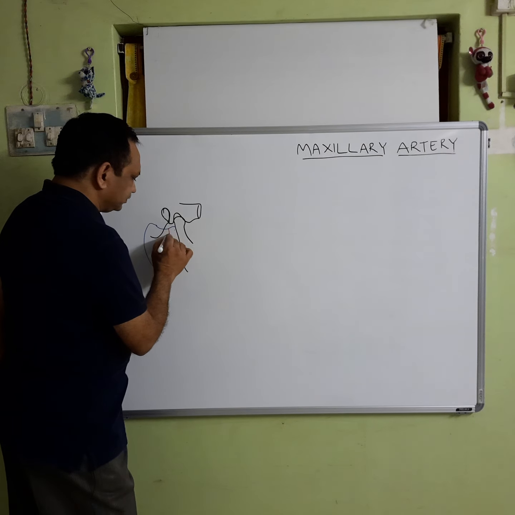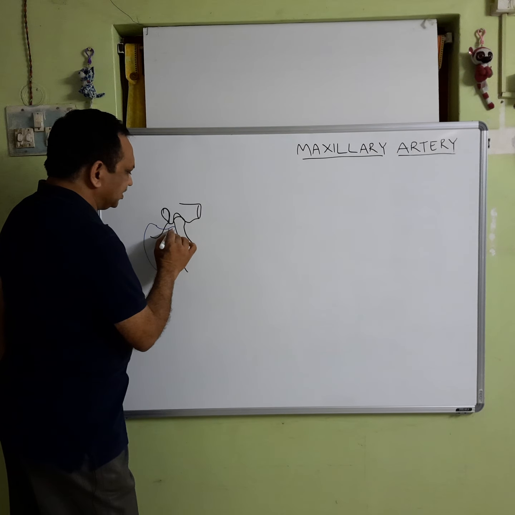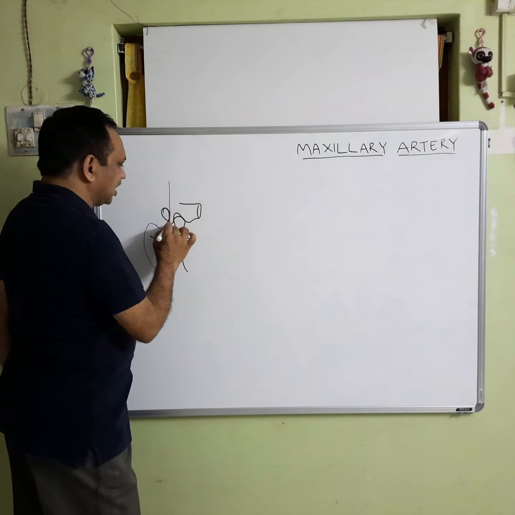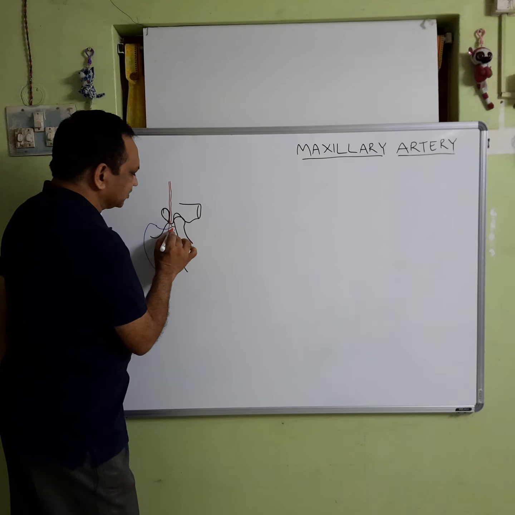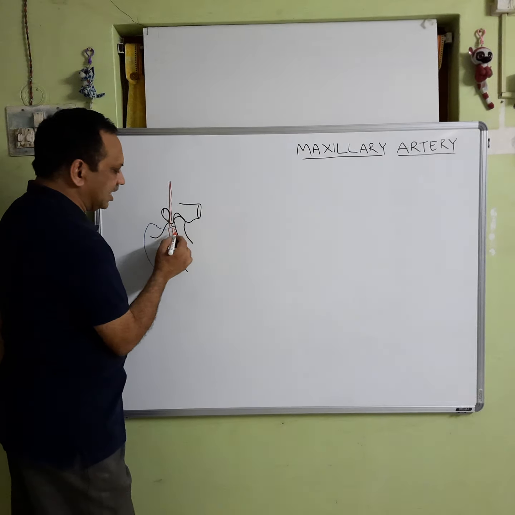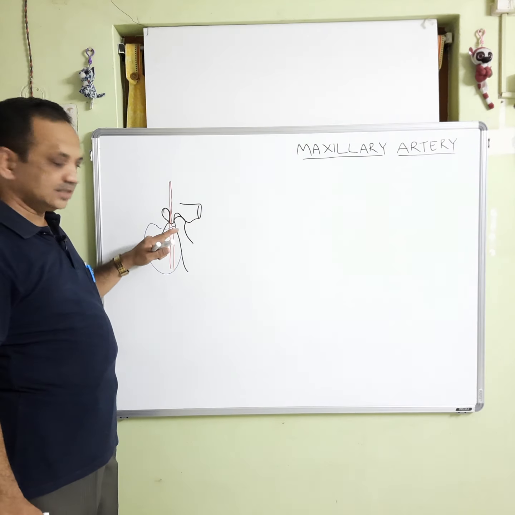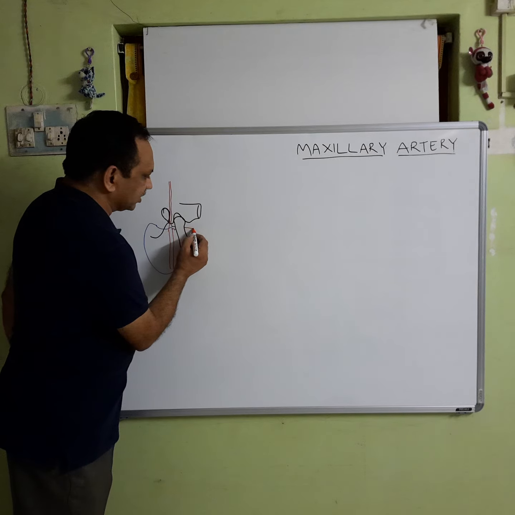This is the maxillary artery which is formed behind the neck of the mandible, crosses the mandible on its medial side, and it runs in the infratemporal fossa.